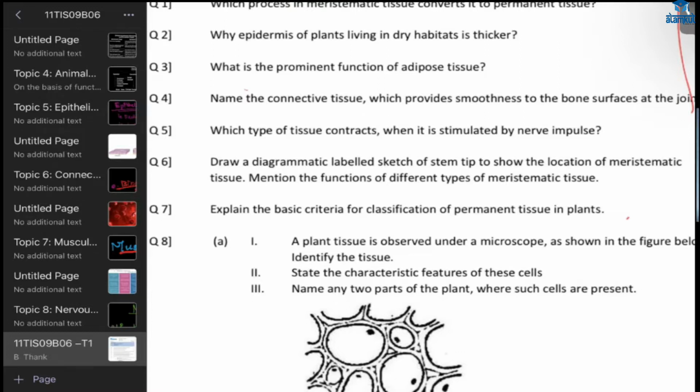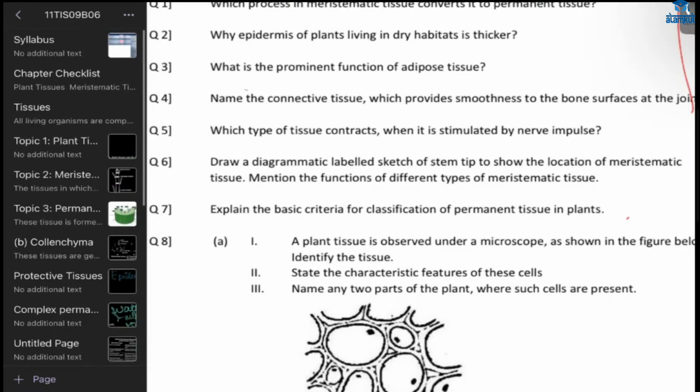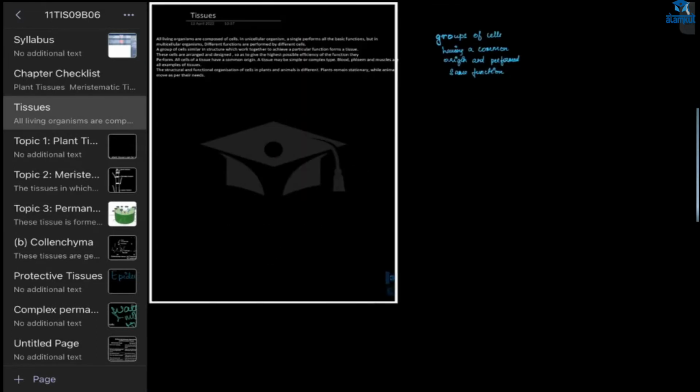Ram, Shazan, Advika, Arham, start writing. Advika, can you hear me? Ma'am, can I write in points? Yes, you can write points. I just want to know how you are forming sentences.